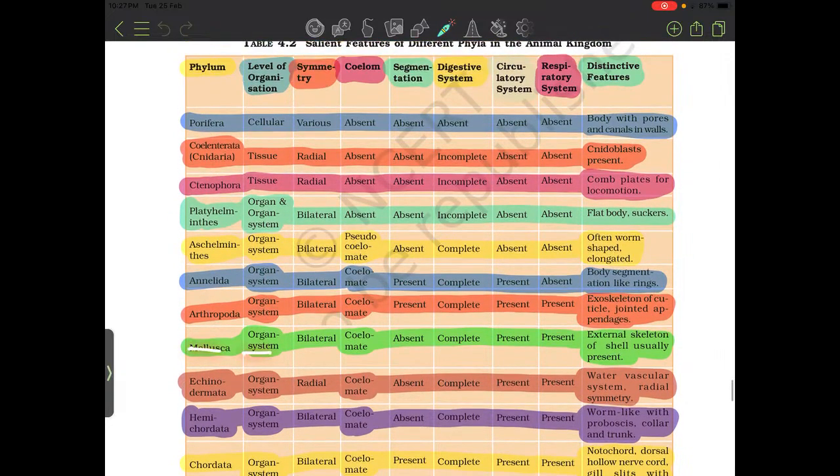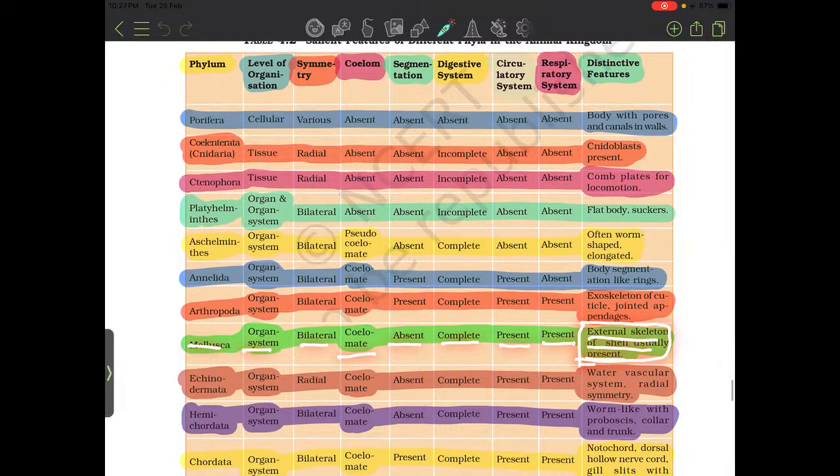Mollusca. Organ system, bilateral symmetry, coelomate, segmentation absent. Digestive system complete. Circulatory system present. Respiratory system present. Distinctive feature: external skeleton of shell usually present. Echinodermata. Organ system, radial, coelomate, segmentation absent. Digestive system complete. Circulatory system present. Respiratory system present. Distinctive feature: water vascular system, radial symmetry.